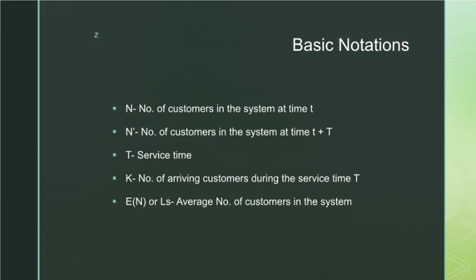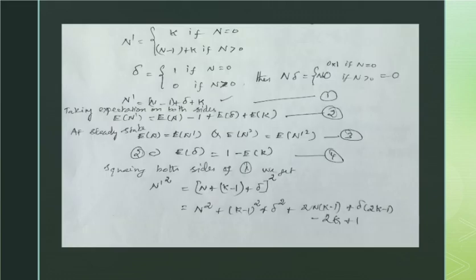The other notations we are going to use here are n, the number of customers in the system at time t, and n dash, the number of customers in the system at time t plus capital T. So from that we can easily say that capital T is the service time, and K is the number of customers arriving during the service time T. So these are our basic notations.